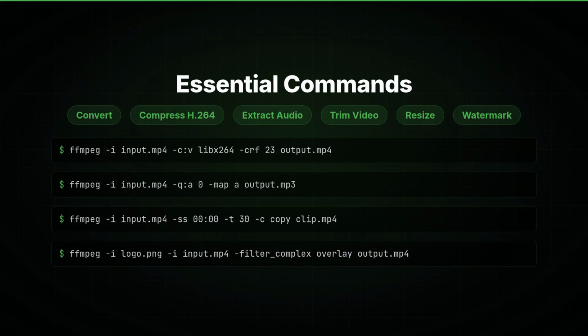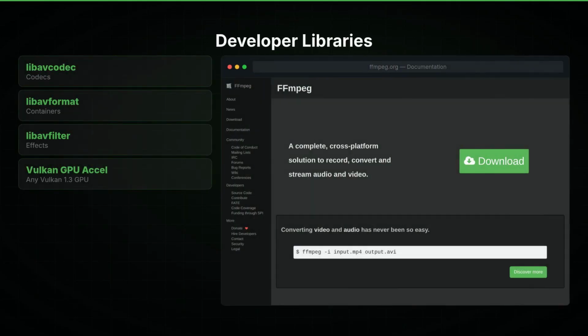It even supports GPU acceleration through Vulkan. The official website at ffmpeg.org has documentation, downloads, and community resources.